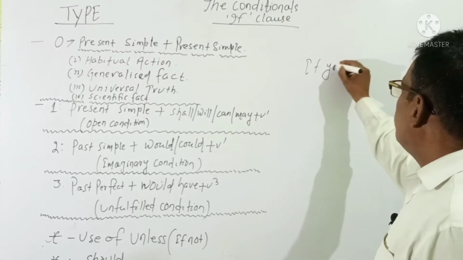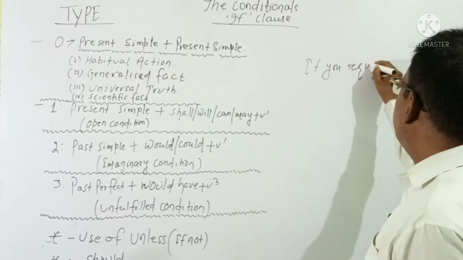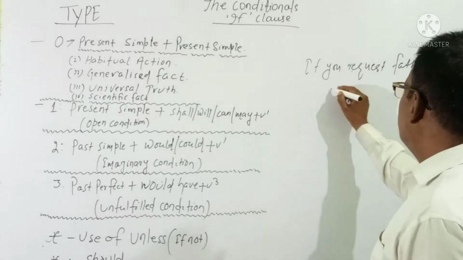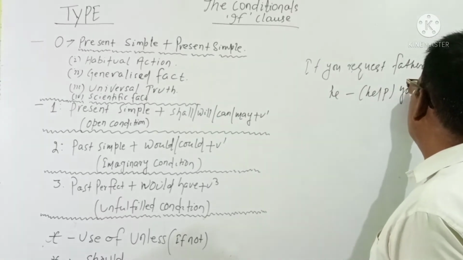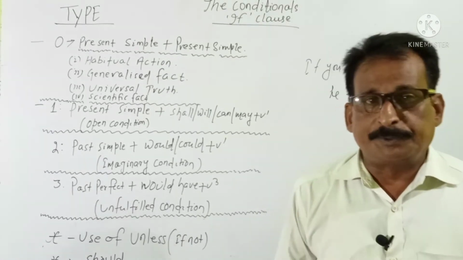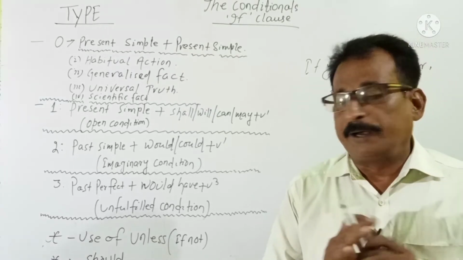If you request father, he will help you. If you request father, he will help you. Right? This is an open condition, or this is type 1.